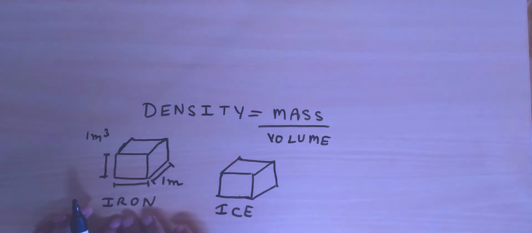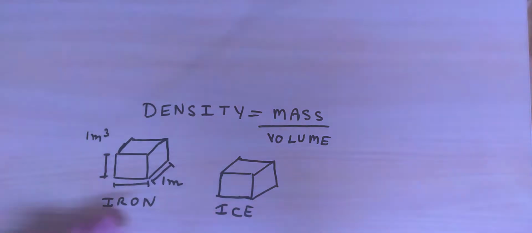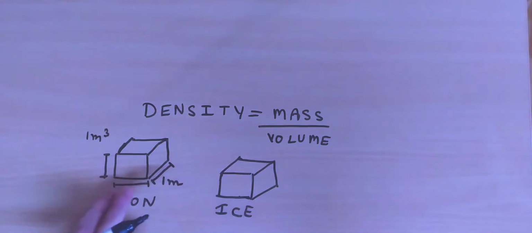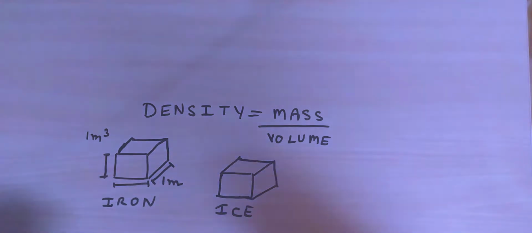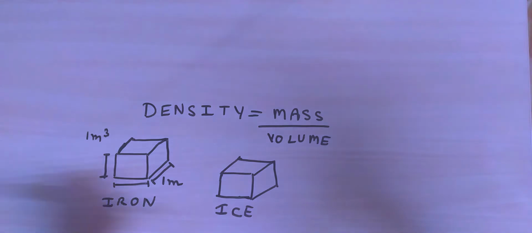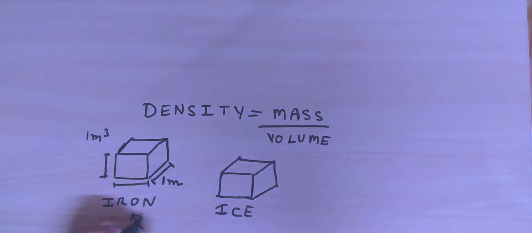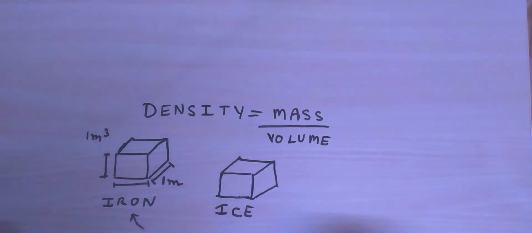So it is easy to understand that the mass of iron would be much more than the mass of ice if the blocks are of the same dimensions, 1 meter cubed each. That makes sense, and that is due to the density of the two objects. Iron is more dense as compared to ice, and similarly you can have various blocks and compare the densities of various objects. So that is the idea of density.